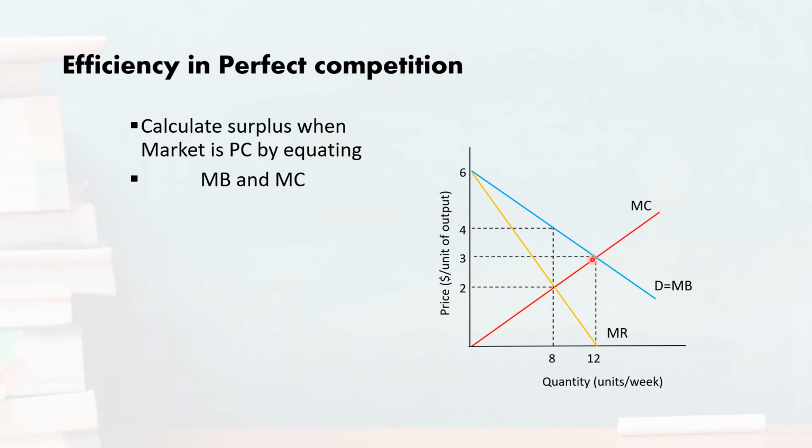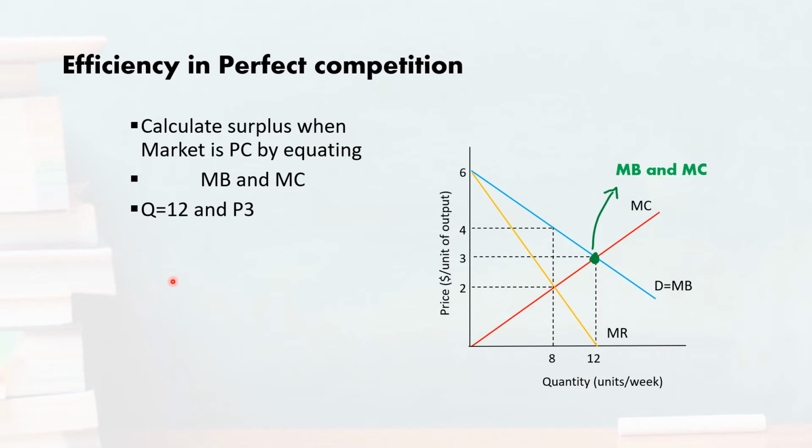And the price at which this output level is going to be sold, meaning the price at which both buyers and sellers are happy to sell and buy, equals 3. So we can say that with this price and this output level, the total economic surplus is going to be maximum. Why? Because marginal benefit to the buyer equals the marginal cost to the producer.